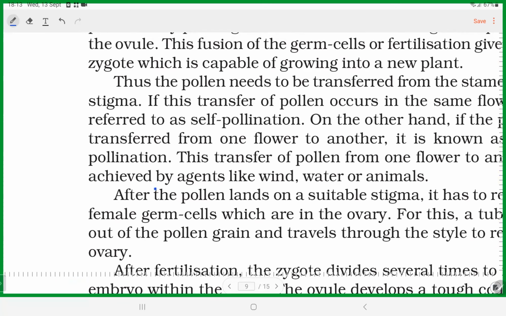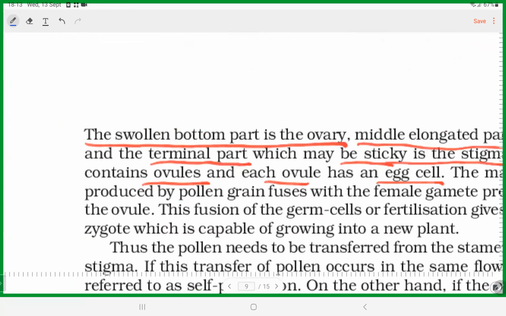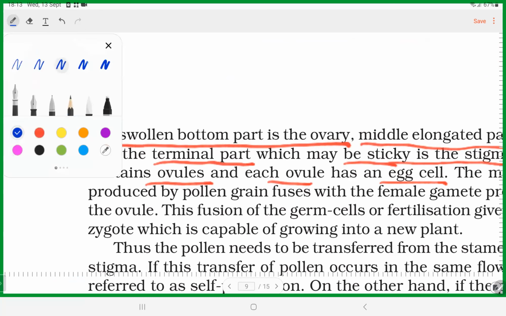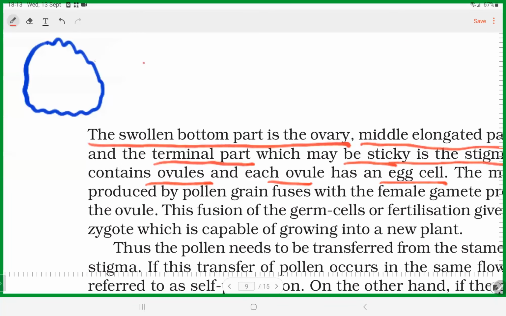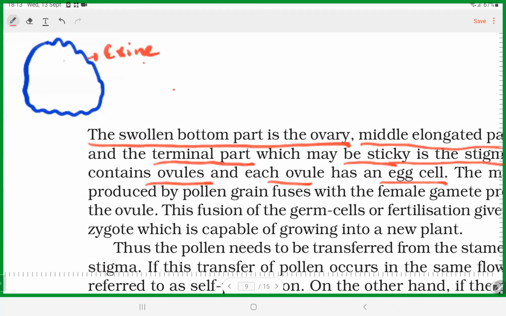And of course, before that, please understand the structure of pollen grain also. The pollen grain structure is like this. The outer hard cover is called what? Exine. And then the inner thin cover is called what? Intine. Exine and intine.